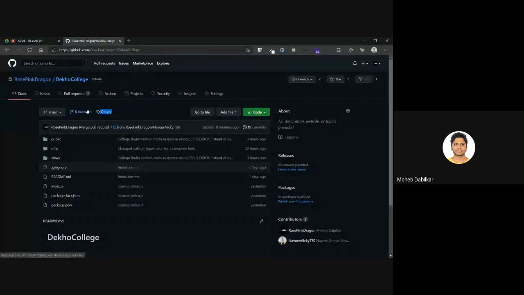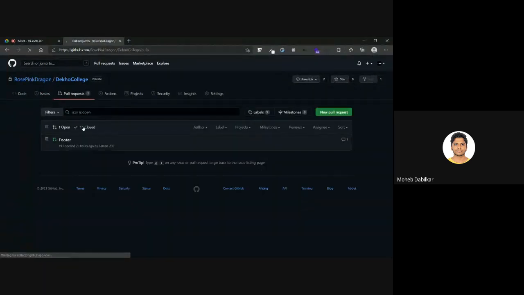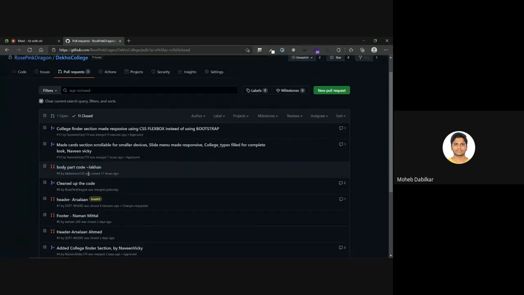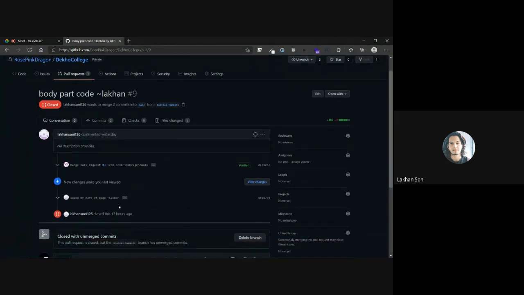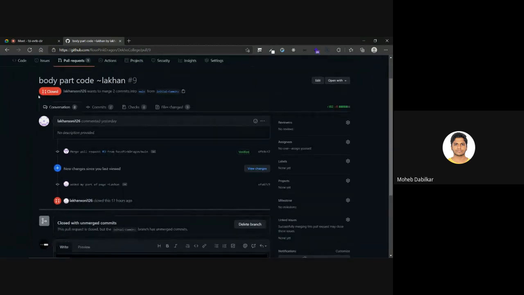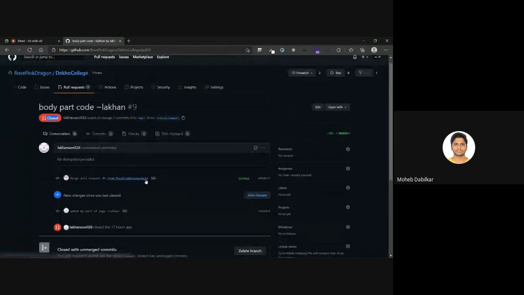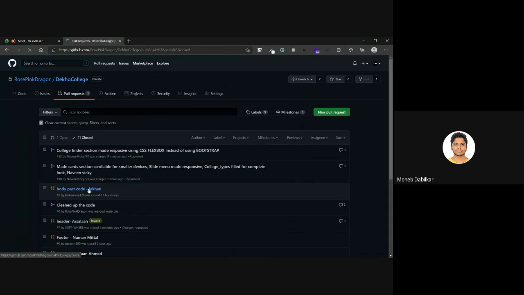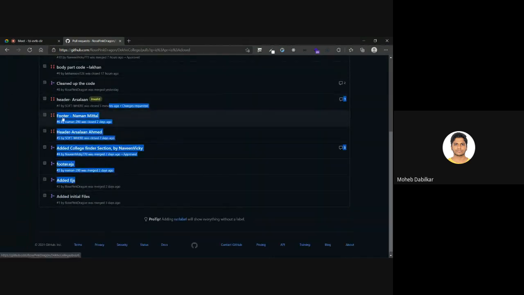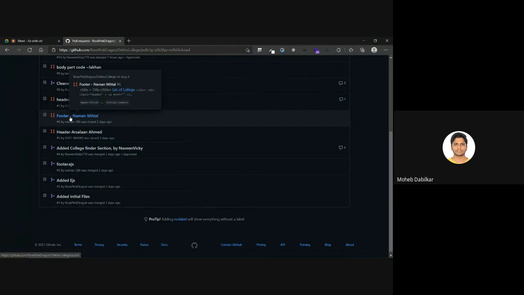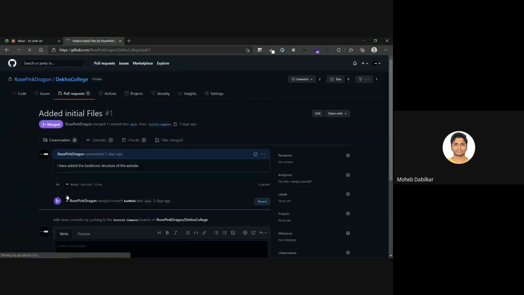There was one more thing that I had to talk about. Someone is, yeah, you see Lakhan. Yes, sir. Okay, so I have closed this branch, and the branch is over here. Was it this one? There was a branch. Someone is still pushing to it, and that is a closed branch. I guess it was footer initial files. Yes, this branch only.